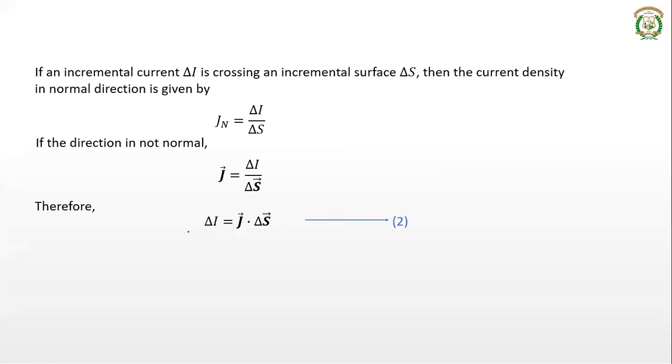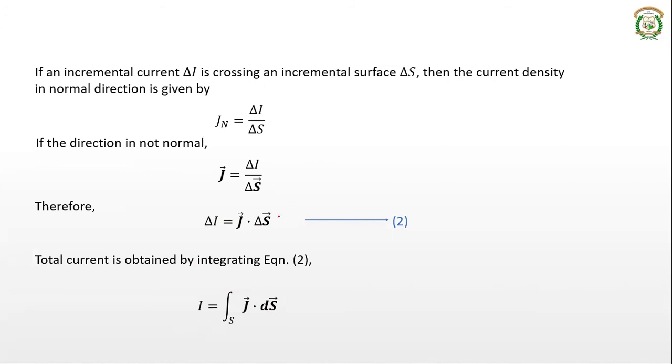Okay, this you can take as equation number 2. So this is the incremental current. If you want to find the total current, you need to take the integration on both the sides. If you integrate both the sides, you get I that is equal to, integration of delta I is I, then integration of this with respect to the surface, integration of j dot ds.